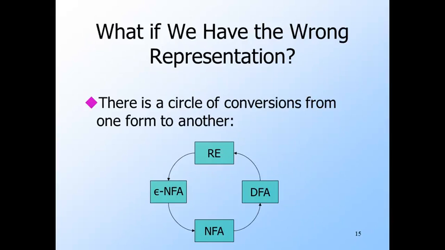Now you might wonder, what if the regular language were represented by an NFA or a regular expression, for example? Then you first need to convert the representation to a DFA and then simulate the DFA. It is possible to convert from any of the four representations we know about to any of the others using this circle of conversions. So doing so might exponentiate the size of the description, but there is still an algorithm to do the conversion, and that's all we need to show there is, for example, an algorithm to tell, given a regular expression and a string, whether the string is in the language of the regular expression. Generally, proofs of closure or decision properties require either a DFA or a regular expression, by the way.